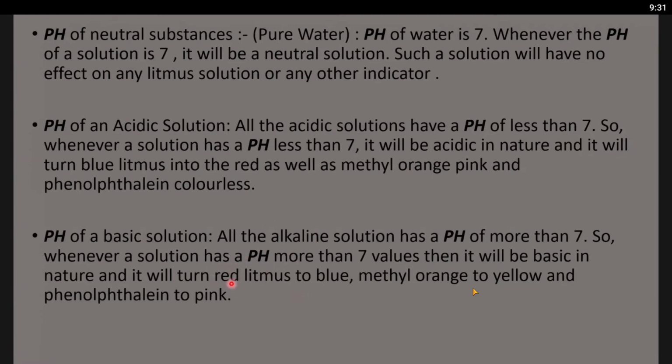When we say pH equal to 7 is neutral, we consider water at 25 degrees Celsius. For every temperature, the neutral pH is different. If you do all experiments at 25 degrees Celsius, then less than 7 will be acidic, more than 7 will be basic, and equal to 7 will be neutral. But temperature must be 25 degrees Celsius. When you decrease the temperature below 25, like 24, 23, 20, then the pH of water is never 7. It can be more than 7.